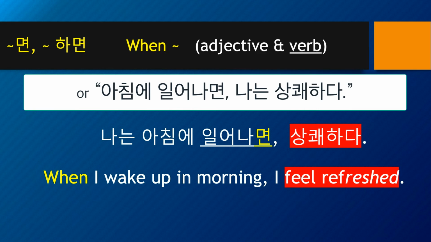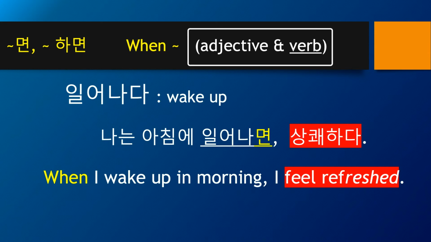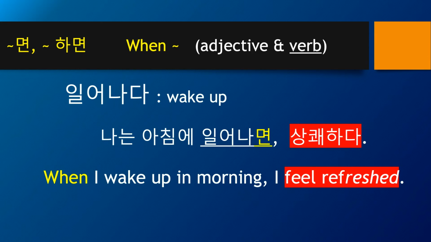Of course, in English, you normally use I twice. In this case, when I wake up in the morning, I feel refreshed. So there is a subtle difference of using subjective noun in a sentence. Note that 일어나다 is a verb, so we can learn that 면 can be used for an adjective as well as a verb. So 아침에 일어나면 when wake up in the morning.